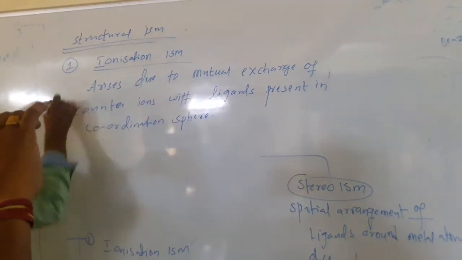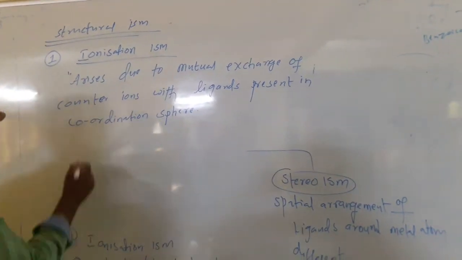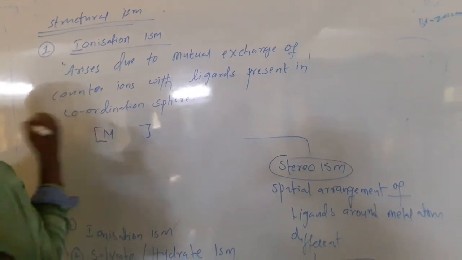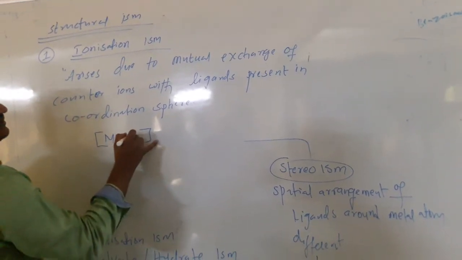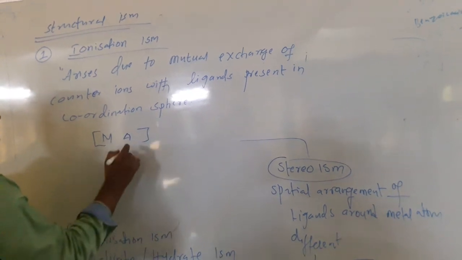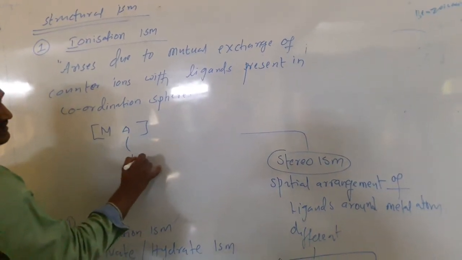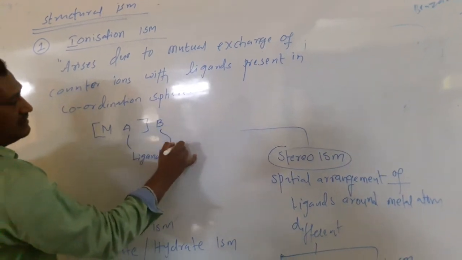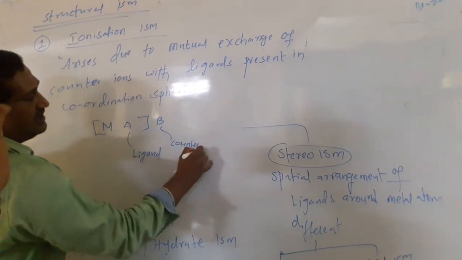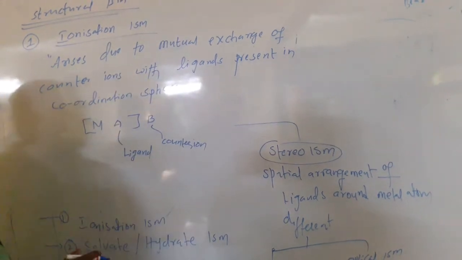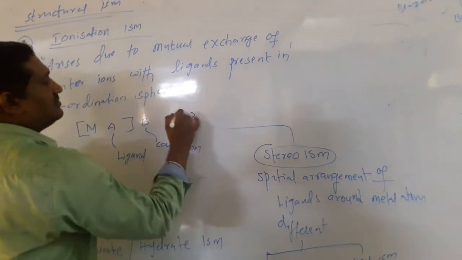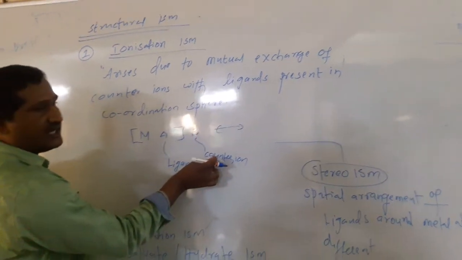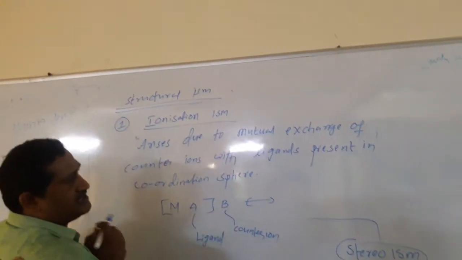For example, this is a complex here. A is the ligand, and B is the counter ion. Here isomerism arises due to mutual exchange of the counter ion and the ligand from the coordination sphere.